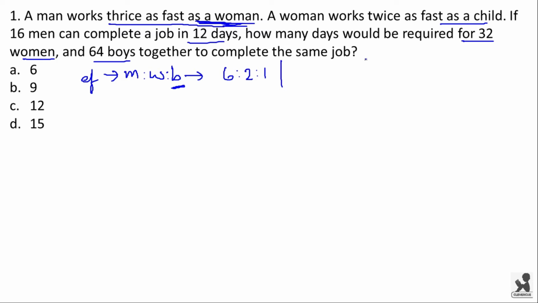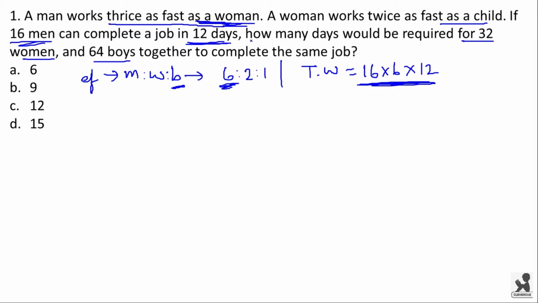Now look at the next sentence. If 16 men can complete a job in 12 days. So from this sentence you can calculate the total work. Total work will be equal to number of men, that is 16, into efficiency of a man, which is 6, into number of days taken by them. Here there are 16 men, so number of days taken by them, that is 12 days. Here this will be the total work.